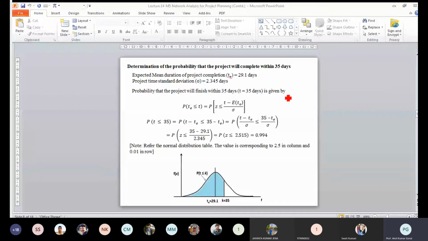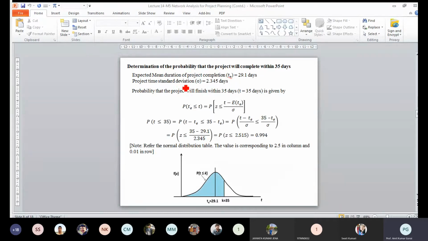Z will be less than or equal to 35 minus T_e over sigma. And what is the expected time of completion? The expected time of completion for this project is 29.1, and the standard deviation is 2.345. So the probability of Z is less than or equal to 2.515. You can directly estimate the probability of T less than or equal to a value if you are not using a normal distribution.